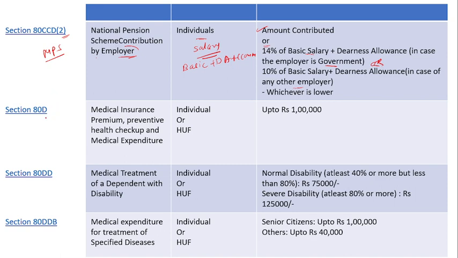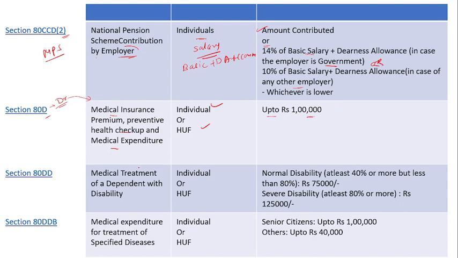Okay, then section 80D. How do you remember this section? 80D, we can remember as doctor. D for doctor. So the doctor will provide medicines, so medical insurance premium, preventive health checkup, medical expenditure, all the things related to medical, this deduction you will get in section 80D. Individual and HUF are also eligible persons, and up to 1 lakh rupees you will get a deduction.